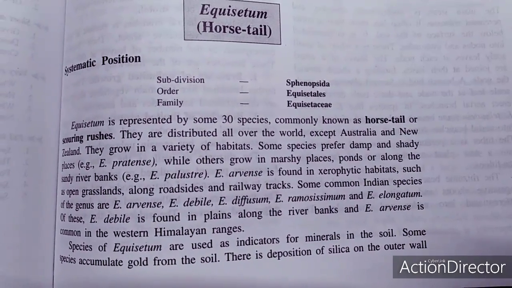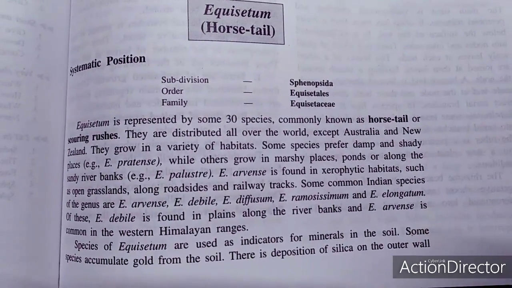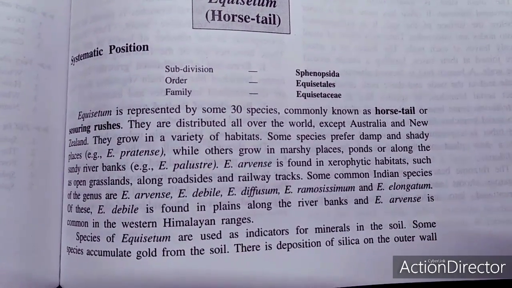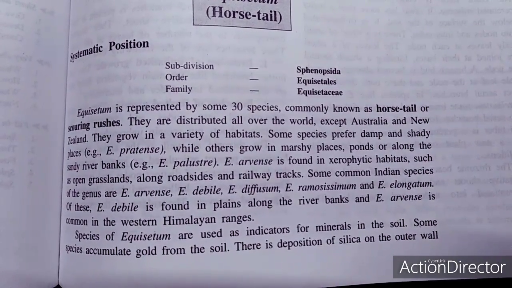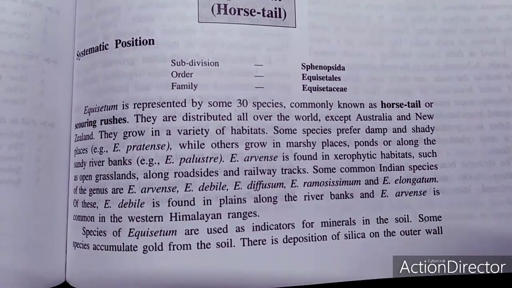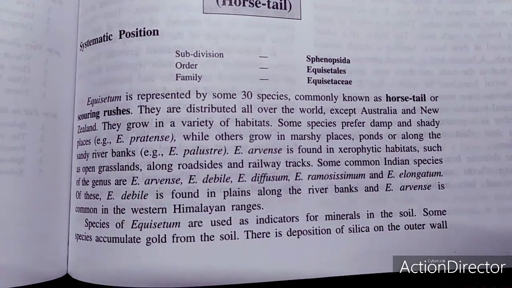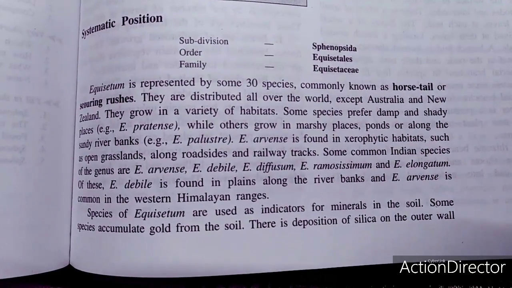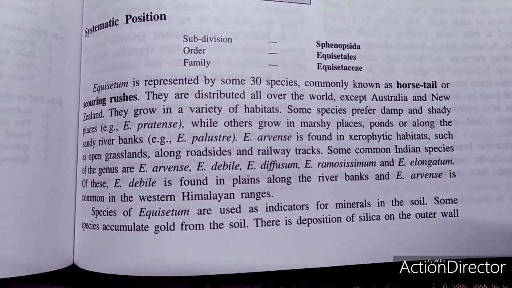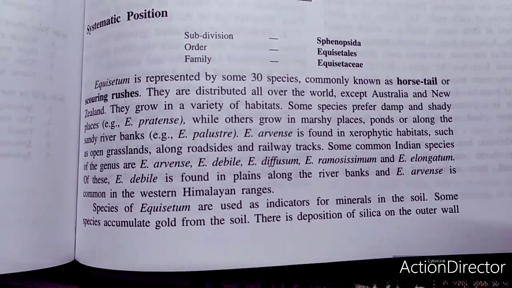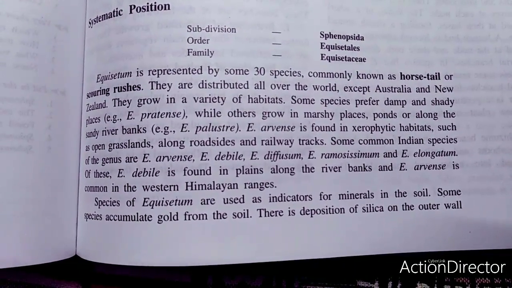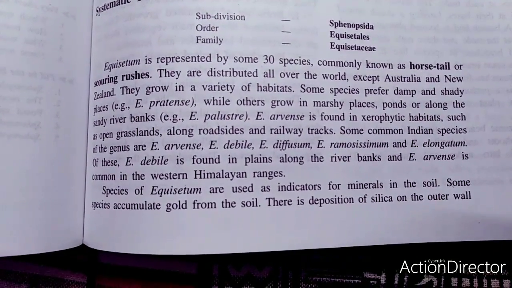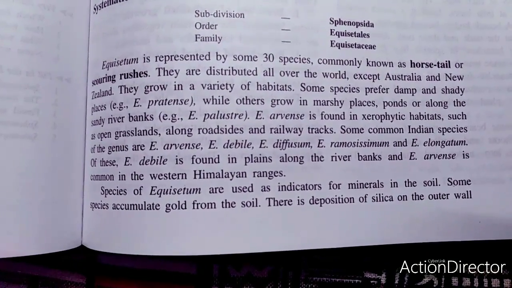Equisetum is commonly known as the horsetail, and it belongs to the Equisetales, which comprises a single family known as the Equisetaceae. This includes the two genera Equisetum and Equisetites. Equisetites is a fossil one which is extinct now, and Equisetum is a living genus. So Equisetum is represented as a single living genus, and the visible plant body is a sporophyte, which is divisible into the stem, leaf, as well as the root.